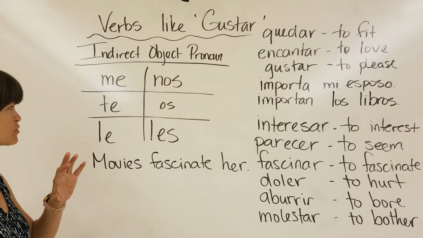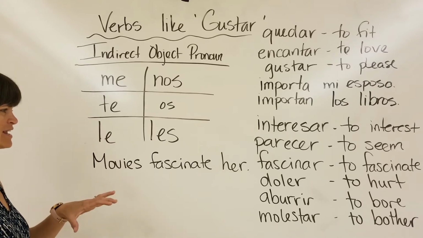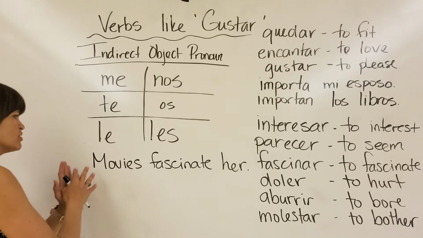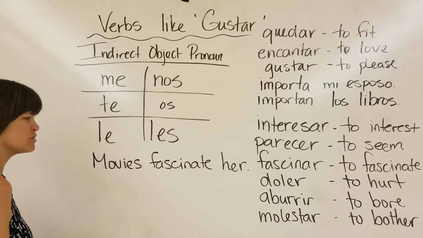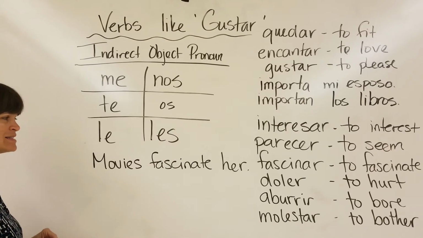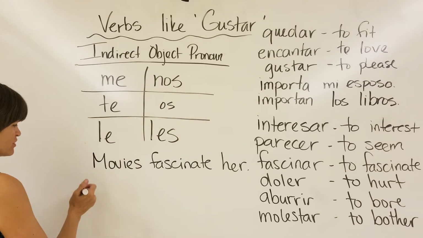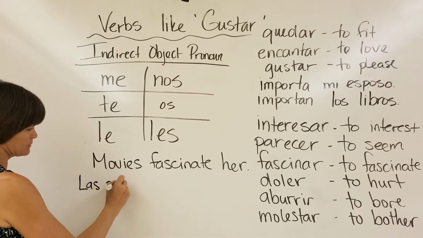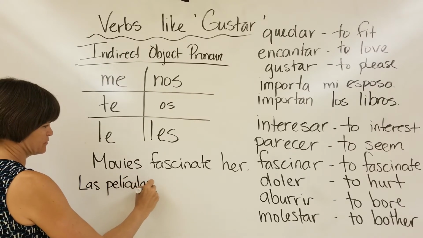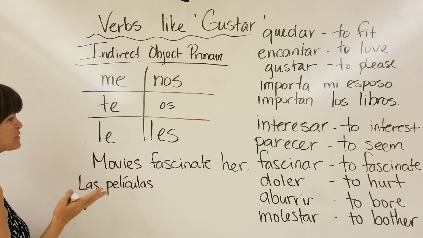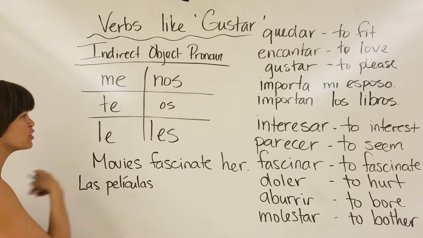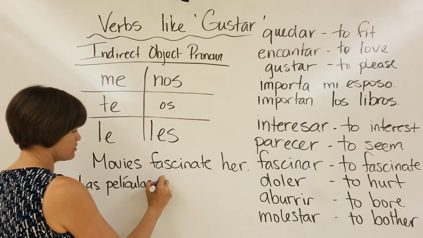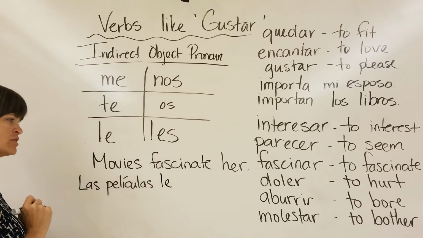We're going to start with the fact that it is fascinating to her. So to her, the movies are fascinating. We could start with her, or we could start with the movies. It doesn't matter. If we start with the movies, it'll be las películas. Now we need to say that it's fascinating to her. Which of these do we use? We'll use this one right here, le, because it's to her.